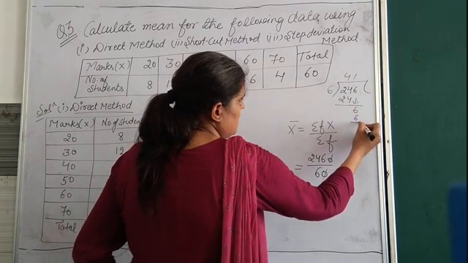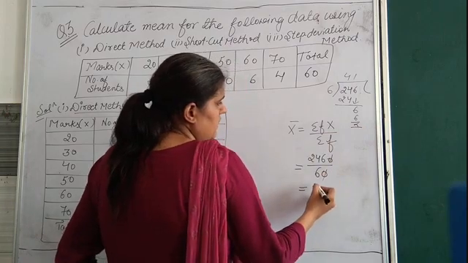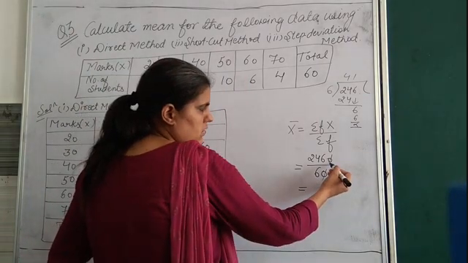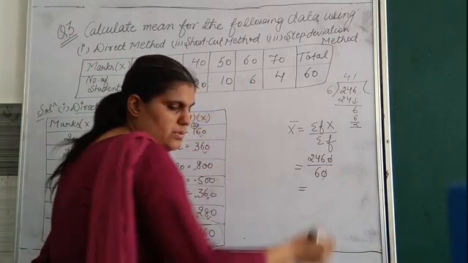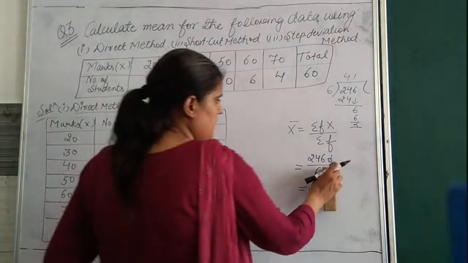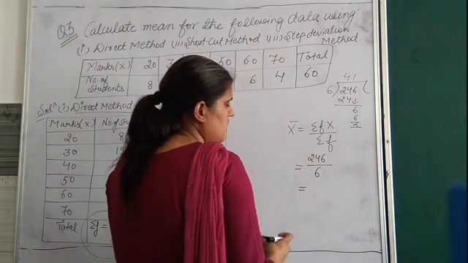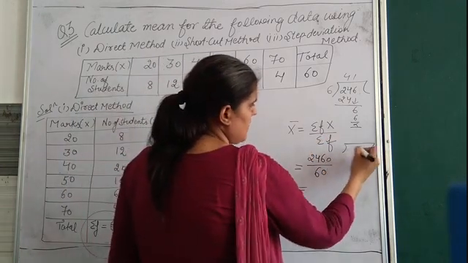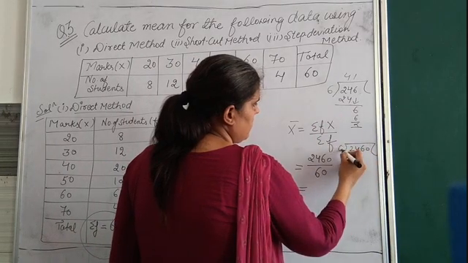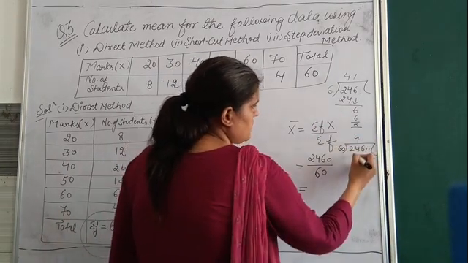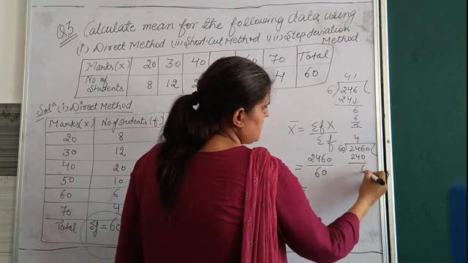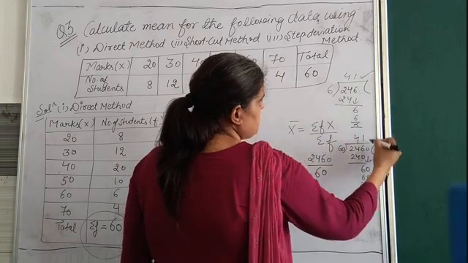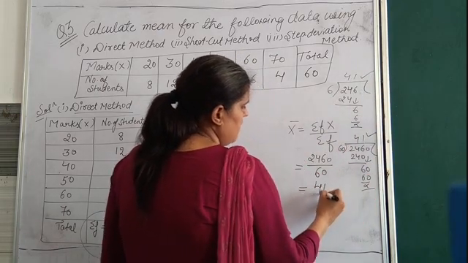6 1s are 6. So what will we get finally? The total answer. You don't have to cross like this. I have just shown you how we cut 0. Clear? So you can write it like this only, this upon this. Or you can do this type of division also. Divide by 60. 6 4s are 240. 6 and 0 you bring. 6 1s are 60. By both ways you will get 41.